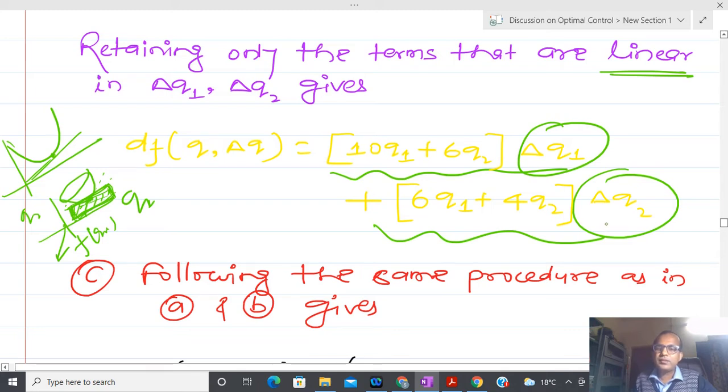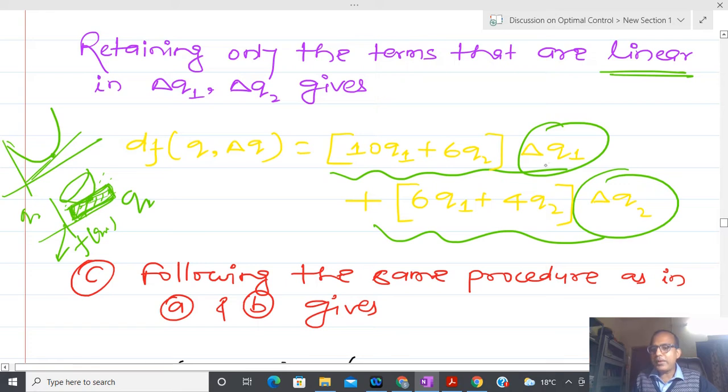Anyone? Iram, could you please guess whether delta q1 and delta q2 are dependent or independent? Can I select them dependently or independently? Independent, sir. Okay. Now Subham, independently I can select them. Now I have to put this equal to 0. So could you please now guess the solution?